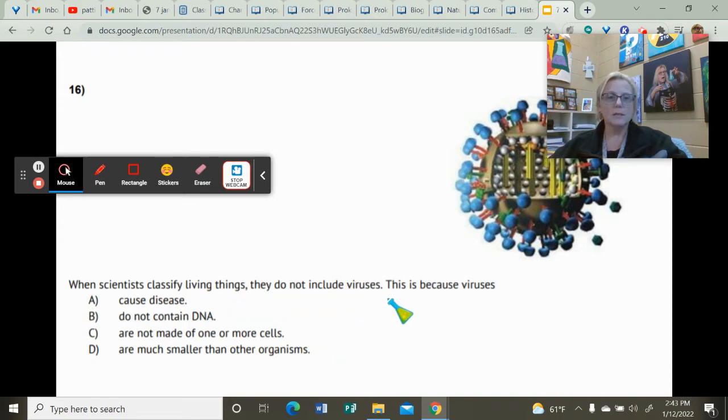When scientists classify living things, they do not include viruses. This is because they're not made of one or more cells. Remember, one of the characteristics of living things is that they are made of cells. Viruses are not made of cells.